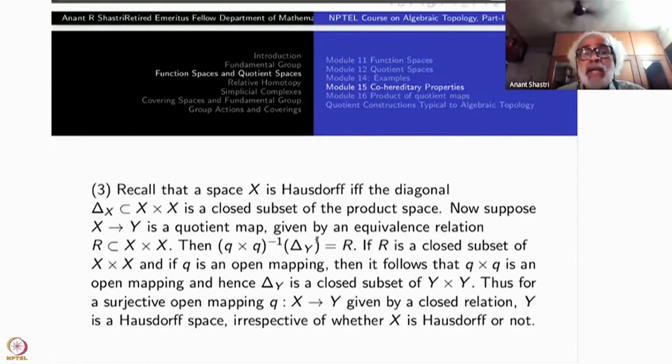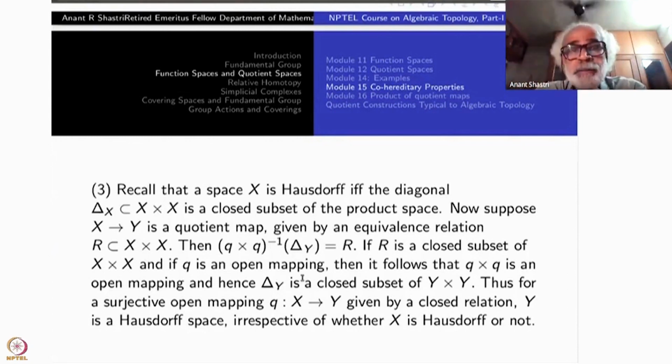That's all set theoretically I have written. So far it's just set theoretically. If R is a closed subset of X cross X, then by the very definition, you would like to have delta Y as a closed subset of Y cross Y. Unfortunately, Y cross Y is given the product topology, not the quotient from X cross X. If you had given the quotient space topology on Y cross Y through X cross X, then your problem was over.